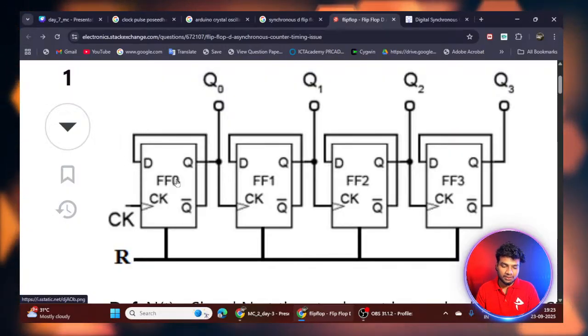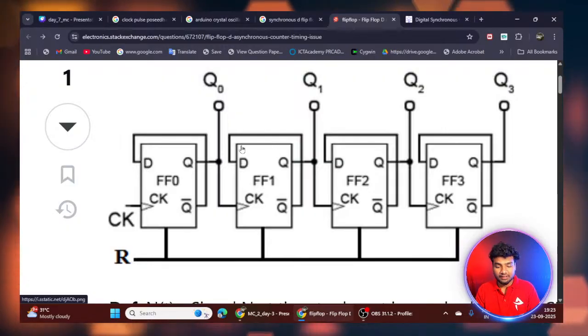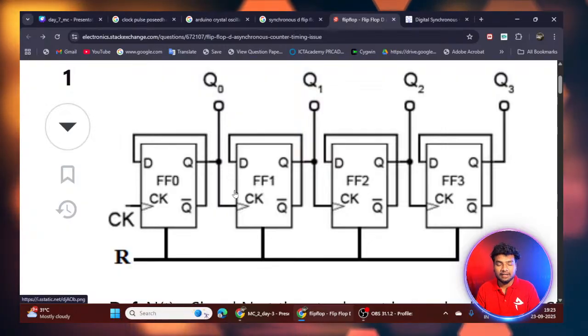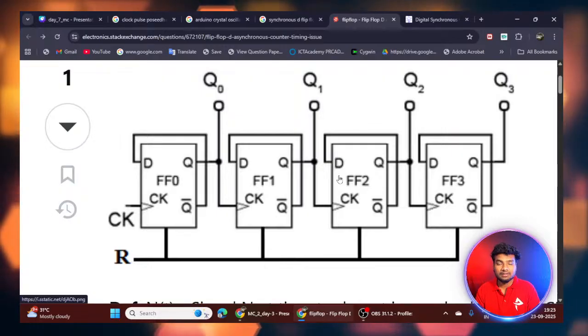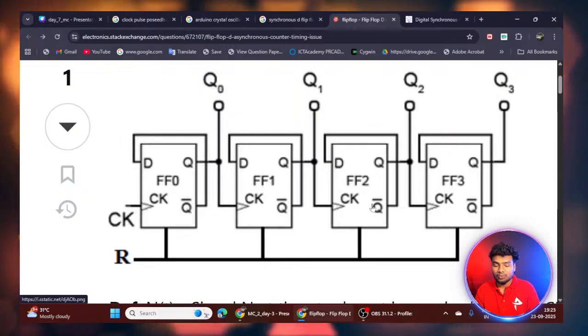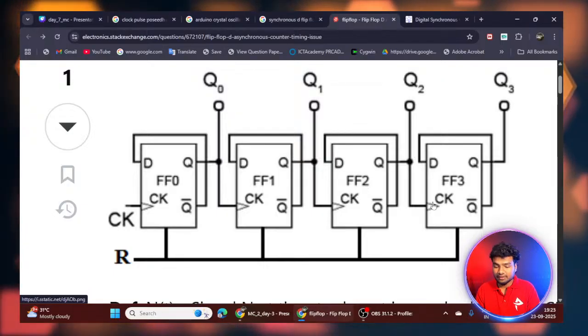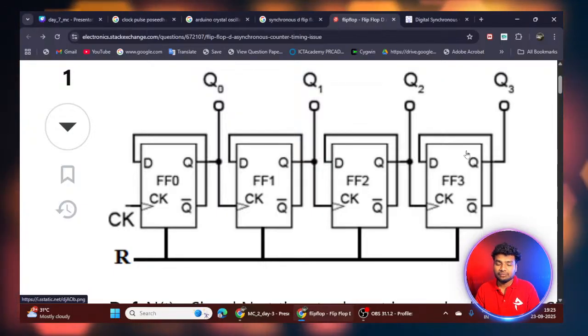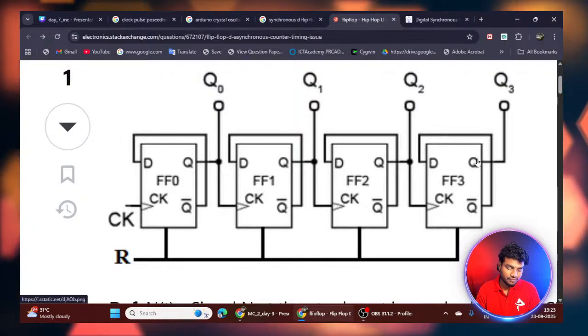The output of the first D flip-flop is given as the clock input for the second D flip-flop, the second's output is the clock input for the third, and the third's output is the clock input for the fourth. So this is how asynchronous circuits work.